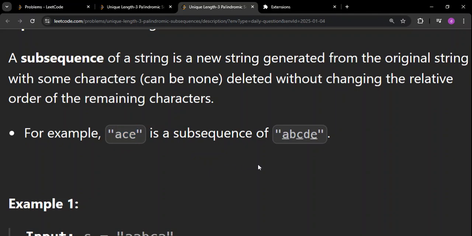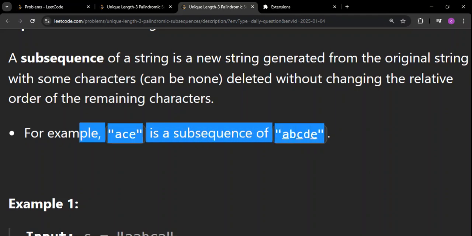Okay, and if you talk about subarray, it means that it should be contiguous. In this case, if you see, A and C are not continuous. They're not adjacent to each other. But in case of subarray, it has to consist of adjacent elements, for example A and B. The current question doesn't deal with subarray, so we only need to know about subsequence. So this is a very good example of subsequence. Dig deeper if you're not very thorough with these things. Just do a Google search, you will get multiple examples. So first be very clear with this topic and then begin the question.